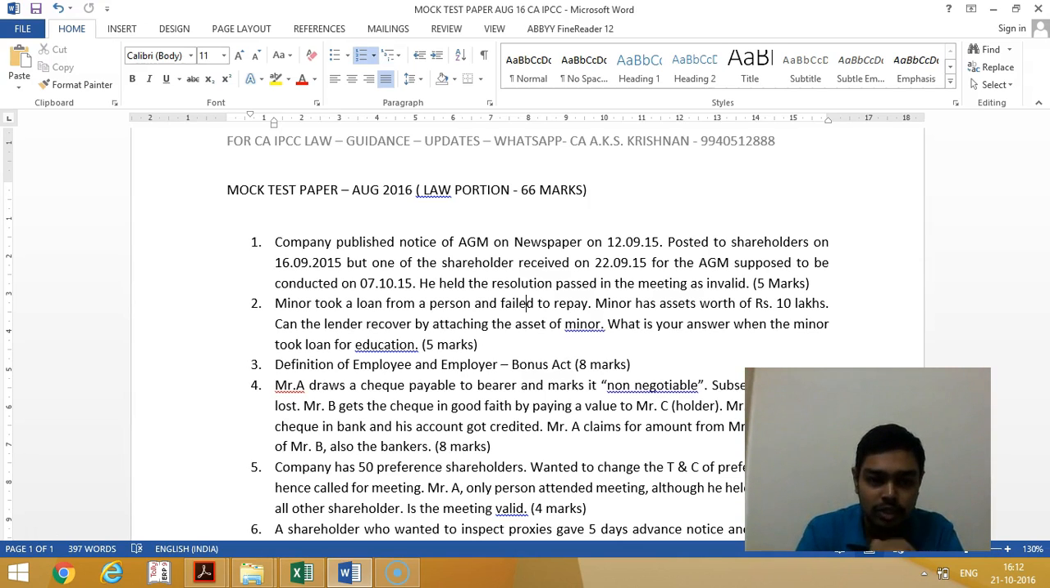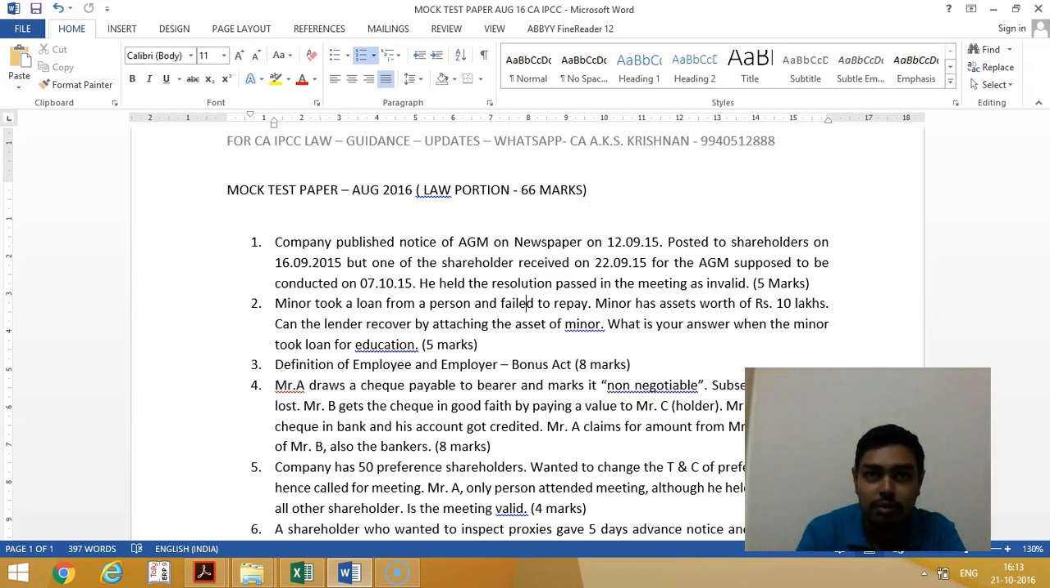We will go to the second question. This question is for 5 marks, and the second question is also for 5 marks. This is from the Contract Act. A minor took a loan from a person and failed to repay. The minor has assets worth say 10 lakh. The lender wants to recover by attaching the assets of the minor. Can the lender do it?